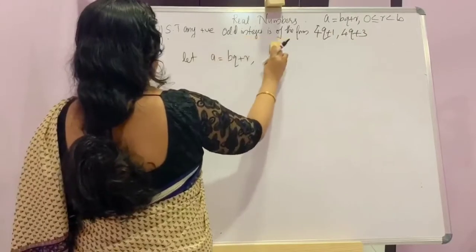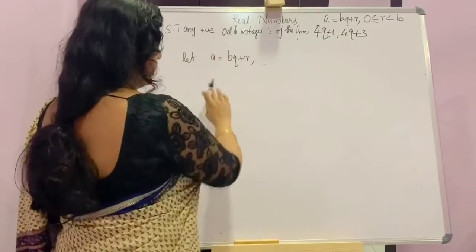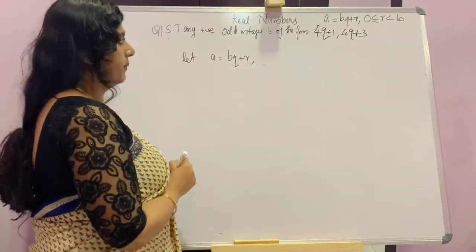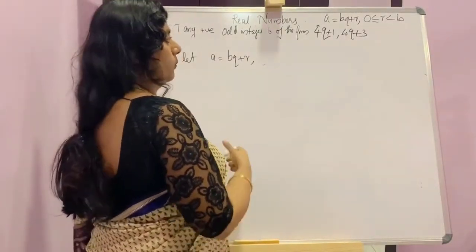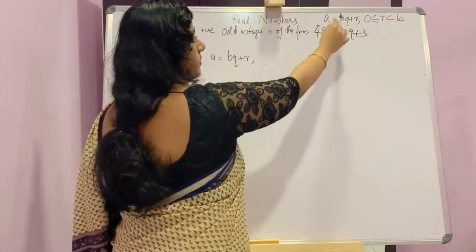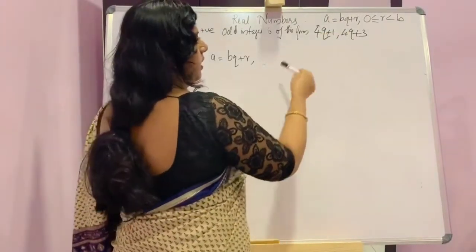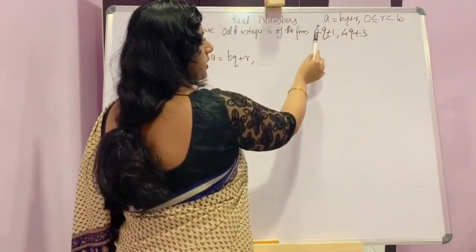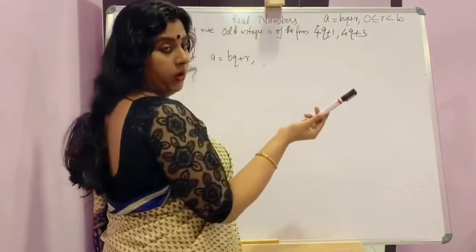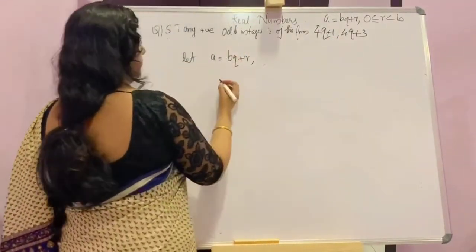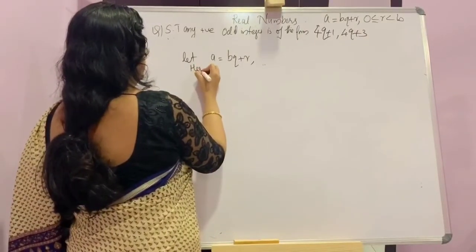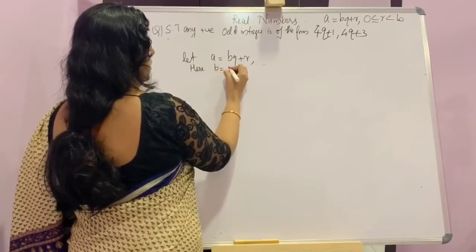So first we take, let a be any positive integer, a is equal to bq plus r. Now checking it with Euclid's division lemma, you can find along with q there is 4. So here b is equal to 4.